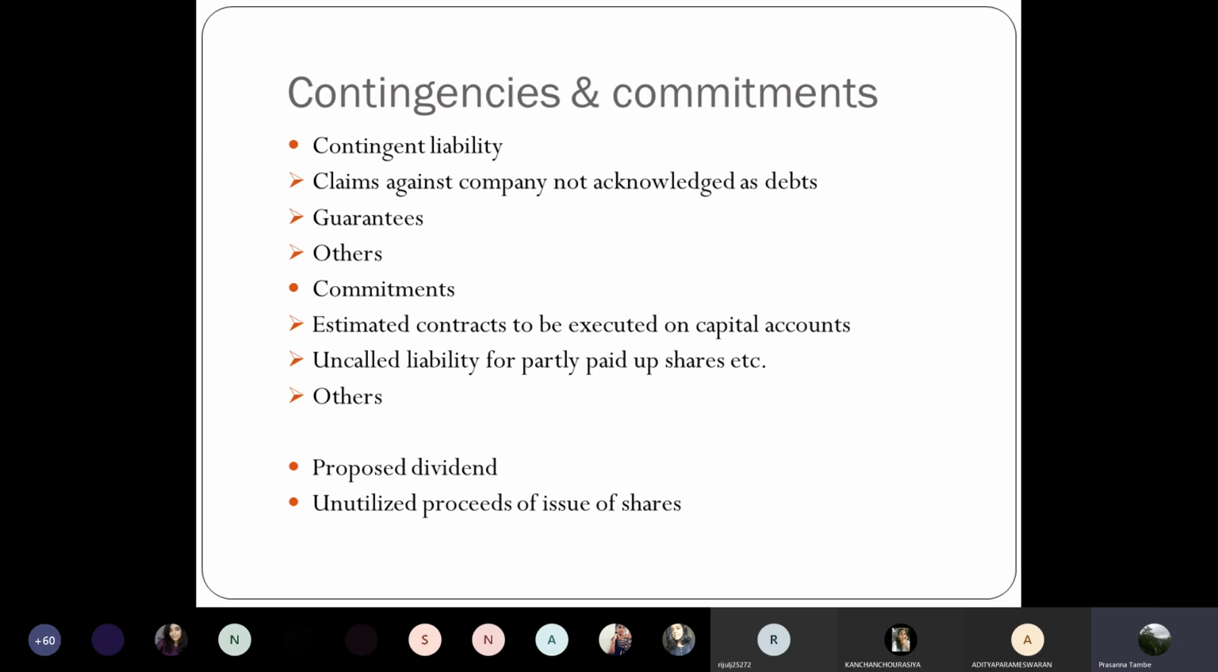But what is the estimated contract? The estimated value of contract yet to be executed is nearly 4.5 lakhs.